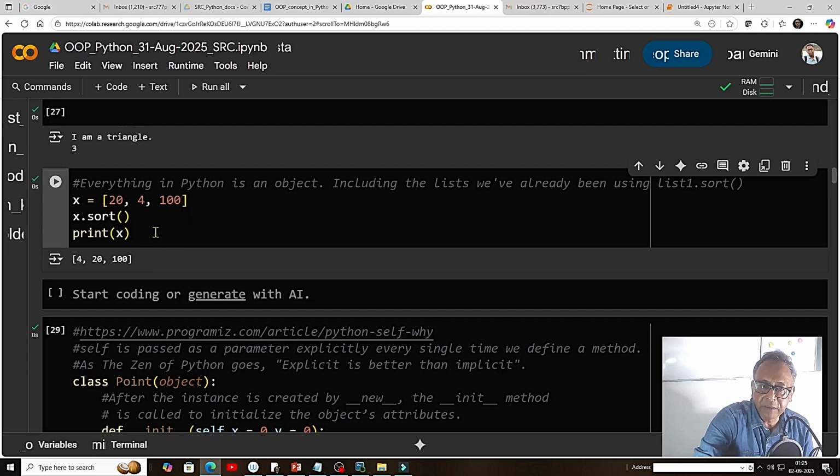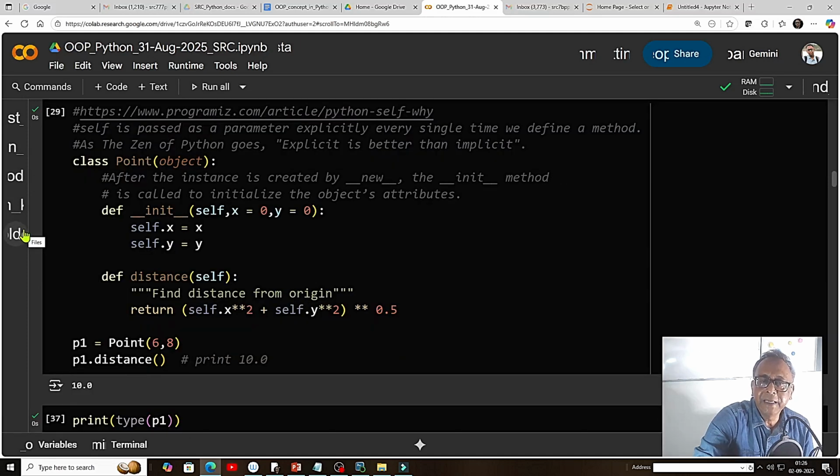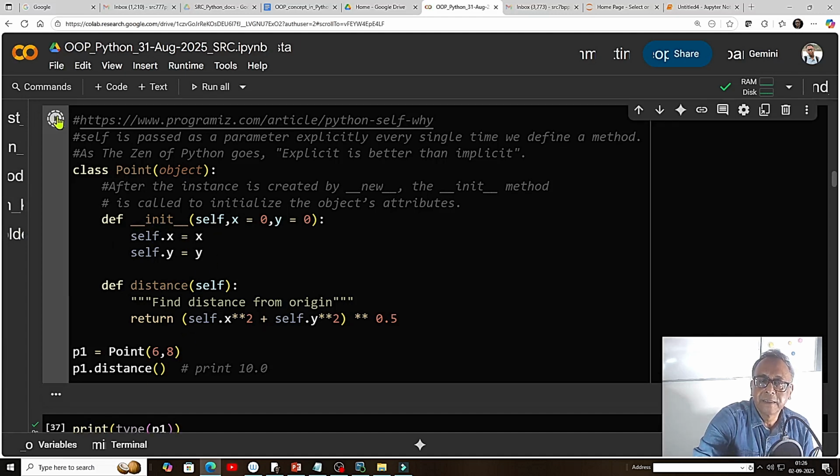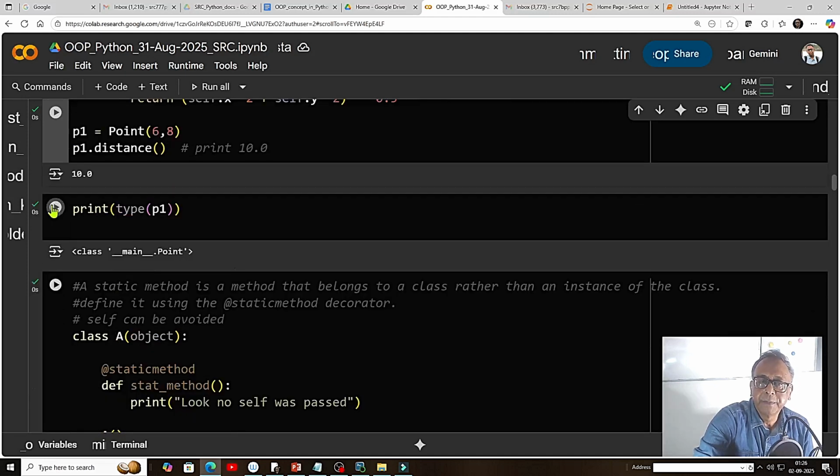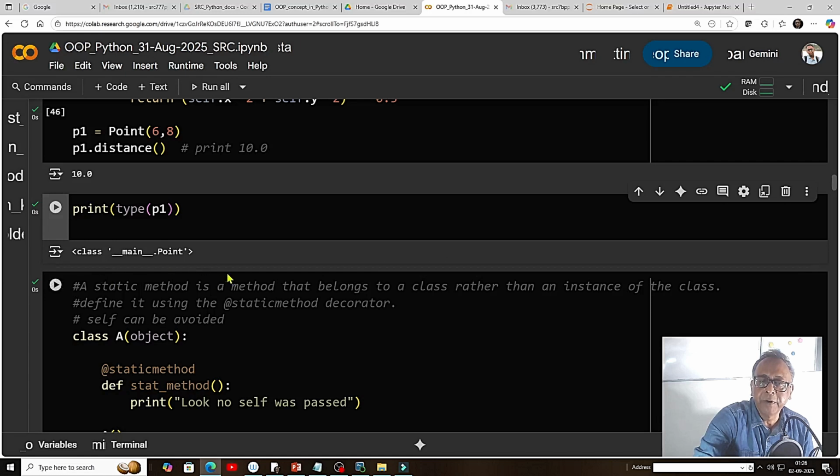That's the main strength of Python. See here I have a class Point, with double underscore init, and we can get a distance. Like we have 6 and 8, it will be 6 squared plus 8 squared. Squared is represented by this. Remember, this is a class, and the colon is where it comes from the object. We can put object for better clarity, otherwise we can omit it. Print type of Point.